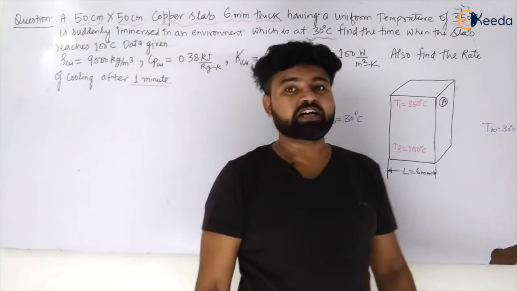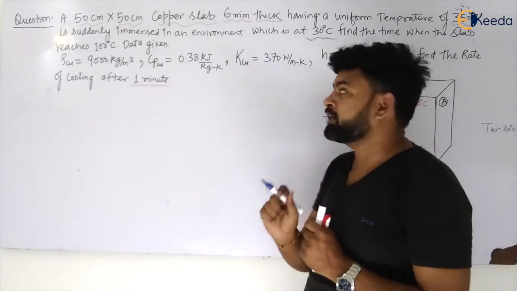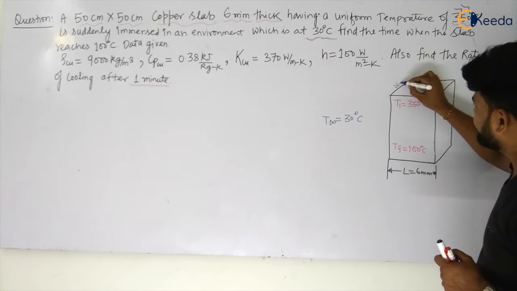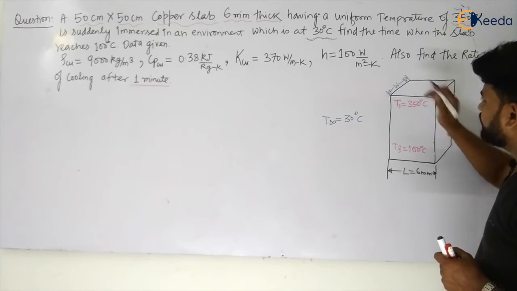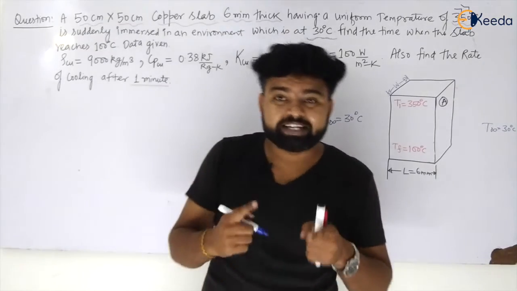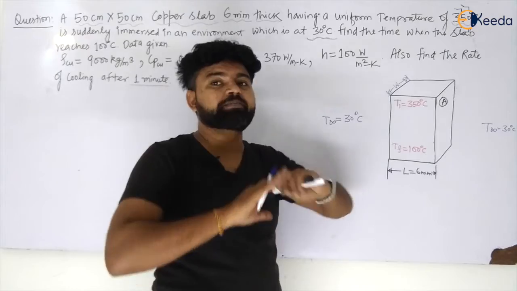So we are dealing with one dimensional heat transfer, as he has given only the thickness. He has not given us any width. If all the parameters were given, we could solve this for the entire surface area from which heat will be transferred.